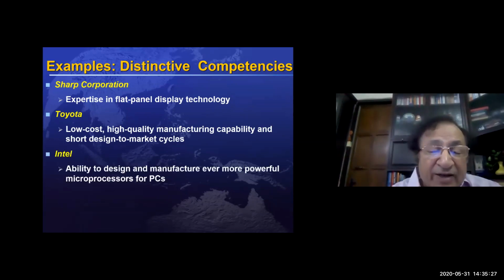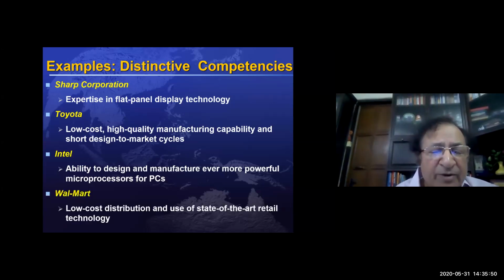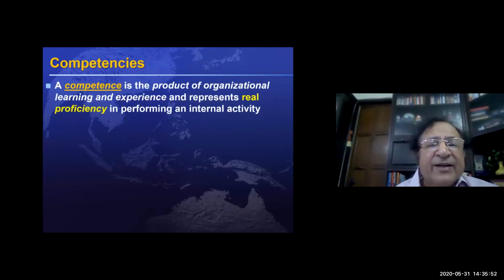Intel, as you know, designs and manufactures microprocessors. Their R&D is so good that they have a distinctive competency to bring out newer designs, manufacture them on a mass scale, and bring down the cost. Ultimately, their competency cannot be matched. Similarly, Walmart, we discussed that.